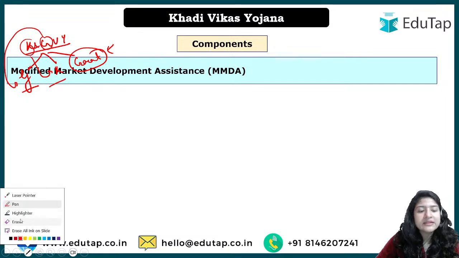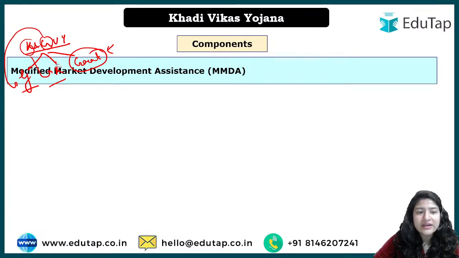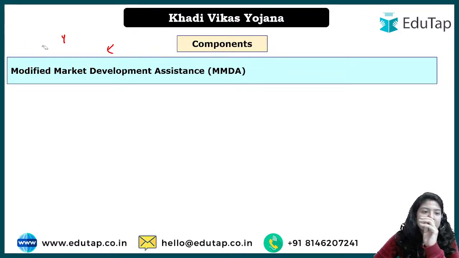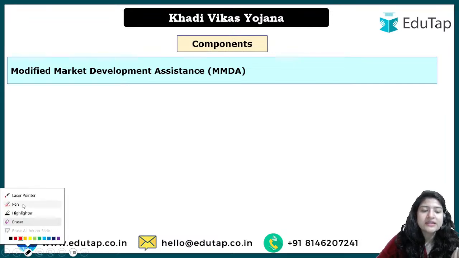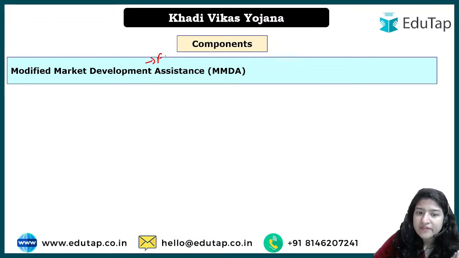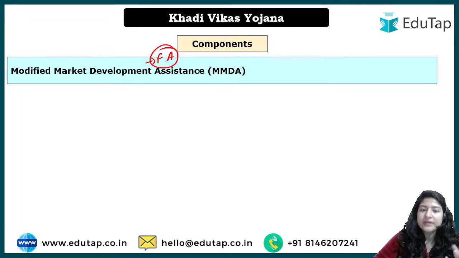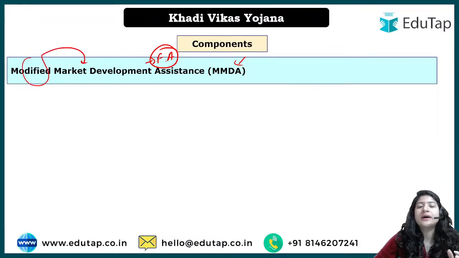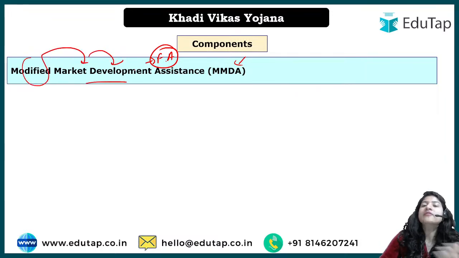ठीक है, अब इसके भी अंदर, under this khadi vikas, this second component also, there are some sub components. What are these? The first one says modified market development assistance. Some financial assistance will be provided. What is the data associated with it, we will understand. But abhi, to give you general information, modified market development, right? We have to modify the opportunities.